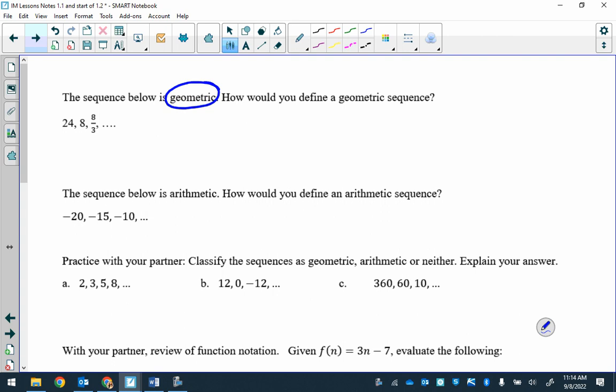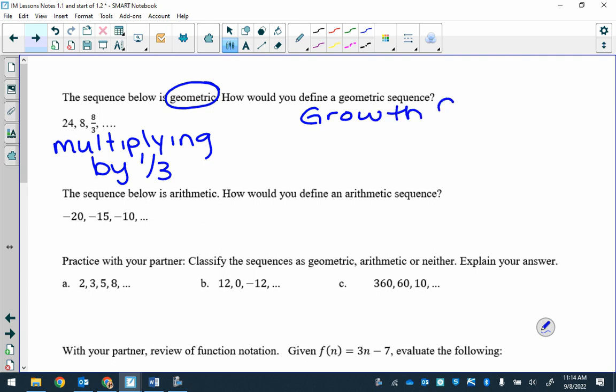So what would it be here? Good. So we're multiplying by 1/3. Therefore, the growth factor is 1/3. All right. Or the common ratio.